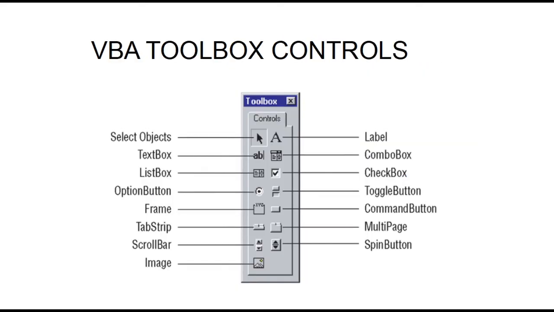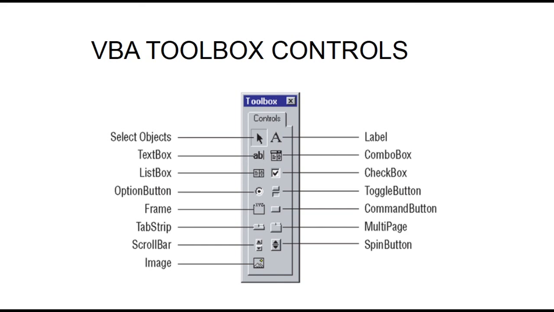Let us take a quick look at the controls available in the toolbox in VBA. First one is Select Objects. It is used to select and move the object on the VB form. Second one is Label. It is used to display the text and numeric data in a form. Next is Text Box. It is a standard control for accepting input from the user as well as to display the output.